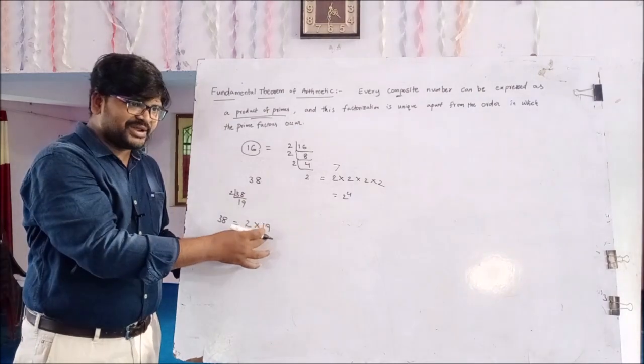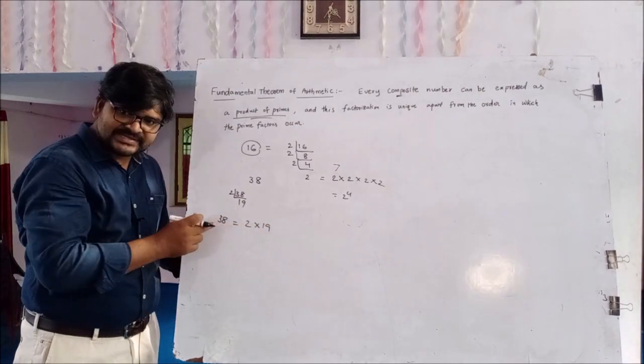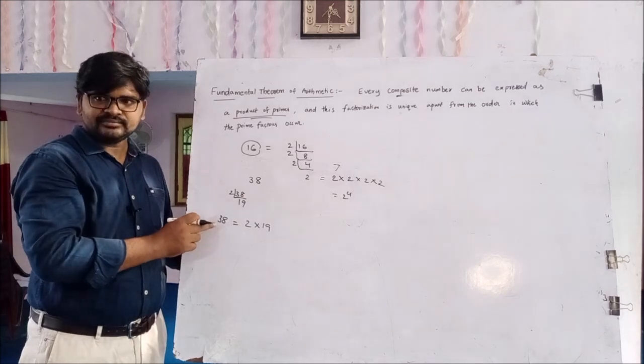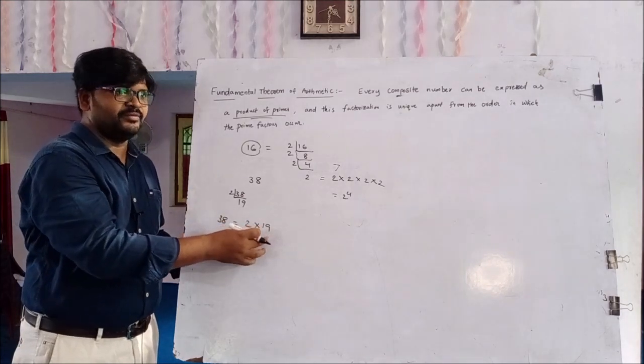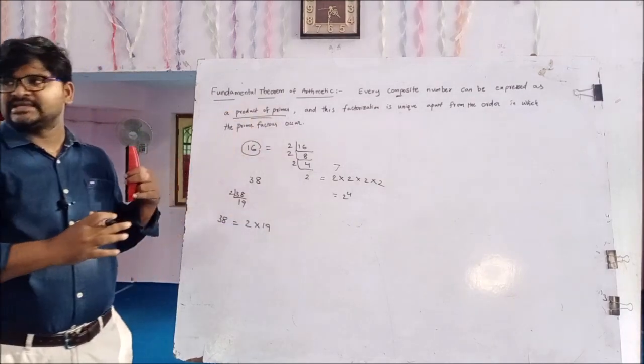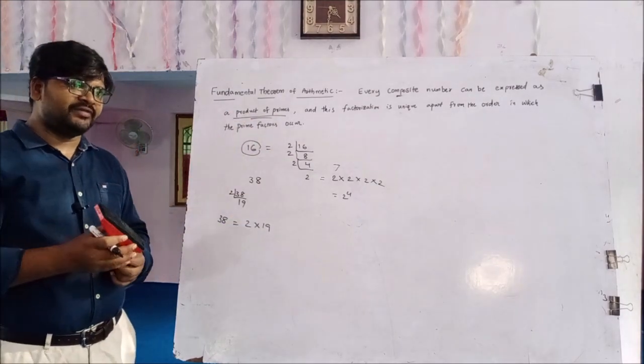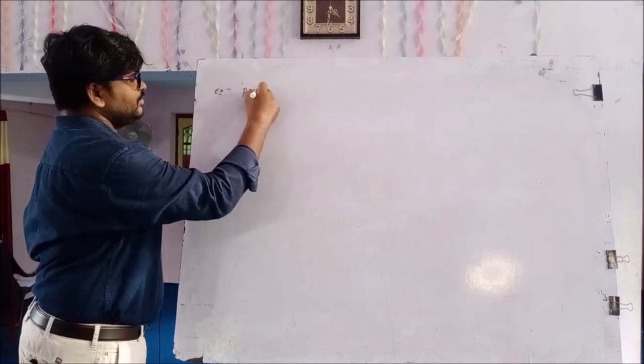The product of primes is equal to the composite number, or every composite number can be expressed as the product of primes. This is the basic concept of the fundamental theorem of arithmetic. Is it clear?